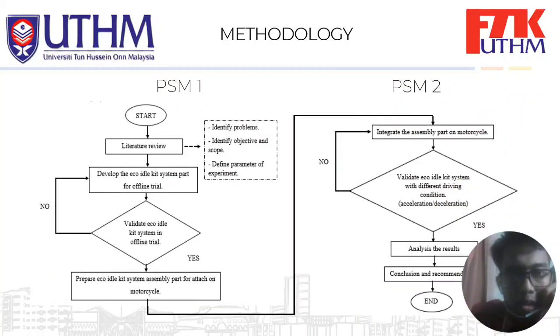For the methodology, this is the flowchart for the overall project. The flowchart has been divided into PSM1 and PSM2. Firstly, from the literature review, we could identify the problem to develop the eco-idle key system. Then we could identify the objective and scope of the project. Moreover, define the parameters of the experiment to conduct.